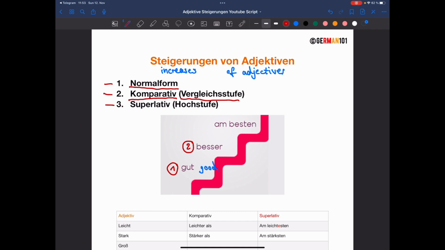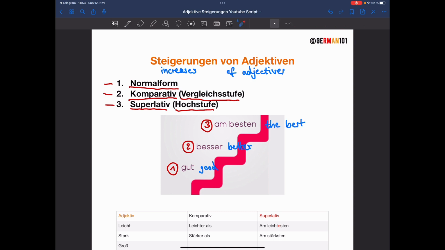So the second step of gut is besser, and in English it's better. Okay, and the last step that we have in the increases of adjectives is the Superlativ, also die Hochstufe. So the superlative or the high step, which is this right here, am besten. Am besten translates into the best.